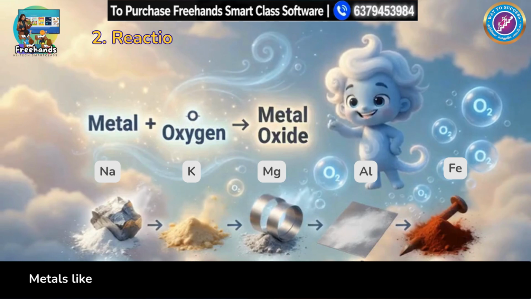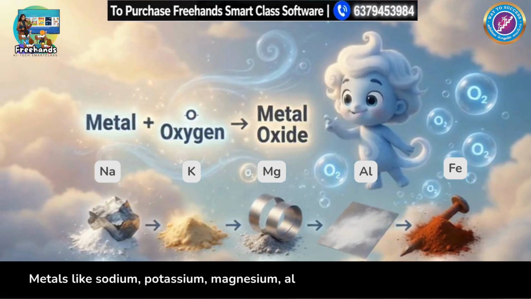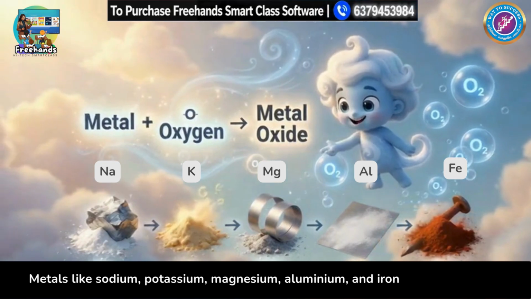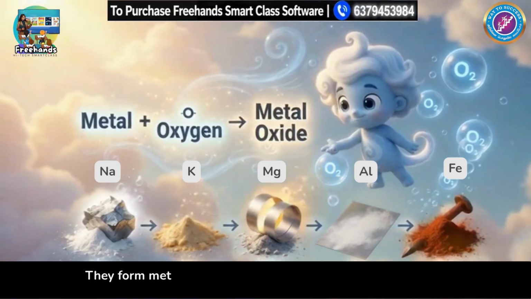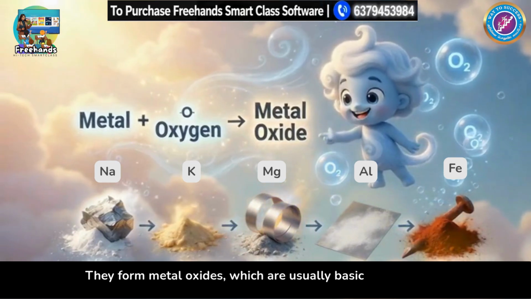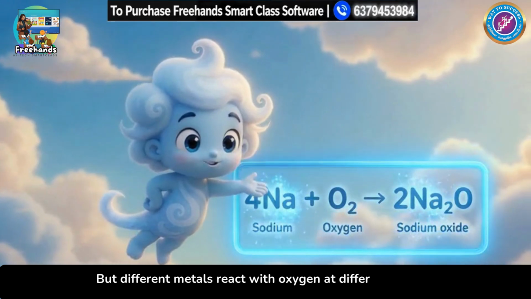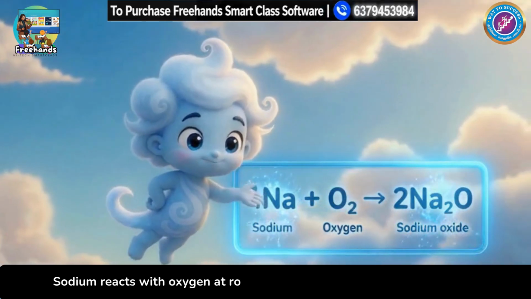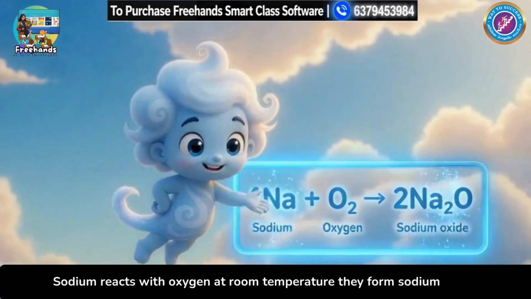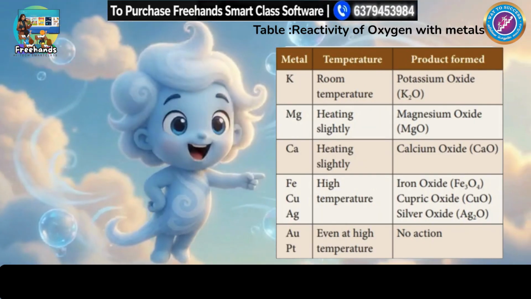2. Reaction with metals. Metals like sodium, potassium, magnesium, aluminium, and iron react with oxygen. They form metal oxides, which are usually basic in nature. But different metals react with oxygen at different speeds. Example, sodium reacts with oxygen at room temperature. They form sodium oxide.